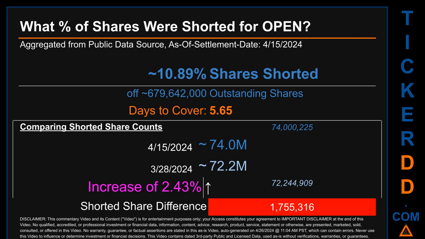When I compare the current 2-week period data snapshot against the previous period, ending in settlement date, March 28, 2024, I find that the current snapshot had roughly 1.8 million more shares shorted. This means that, compared to the previous snapshot, the current snapshot has an increase of 2.43% of shorted shares.